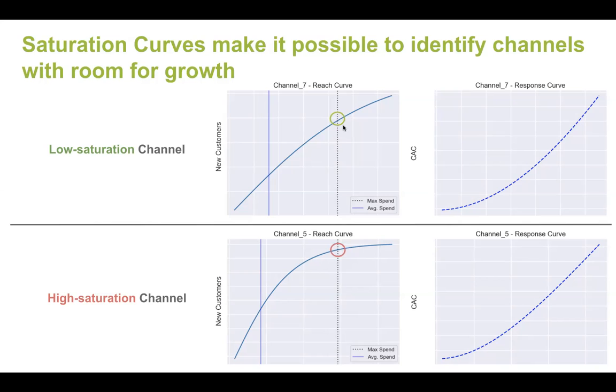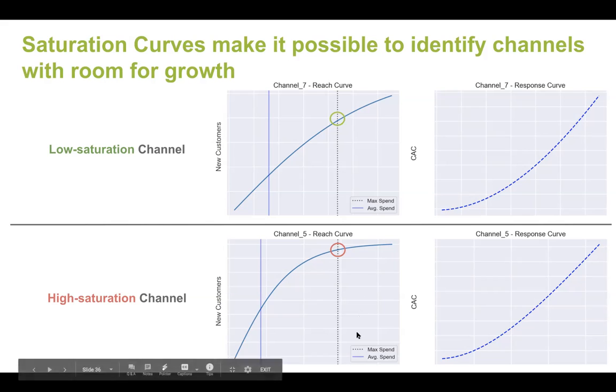By comparison, on the bottom here, we have an example of a high saturation channel. So in this case, we can see that at levels of historical maximum spend, we're already getting into territory where our marketing is starting to lose effectiveness and efficiency. And from this, we can also get an idea of what the optimal range of spend is for this particular channel. So it would be somewhere in the portion of the curve that is linear.